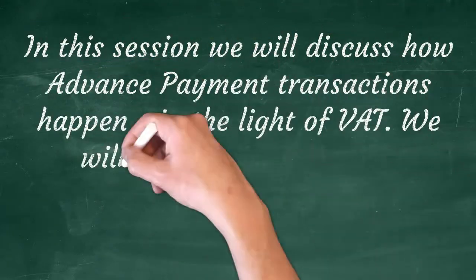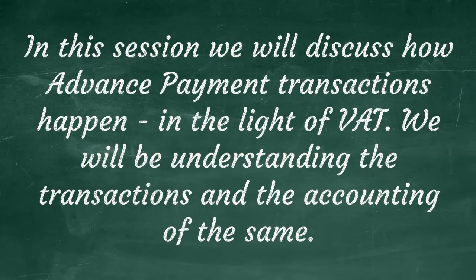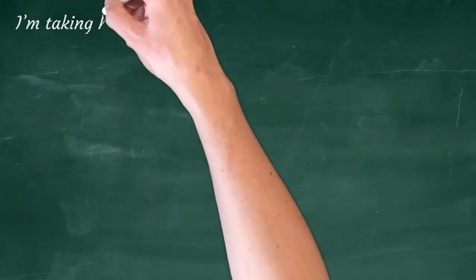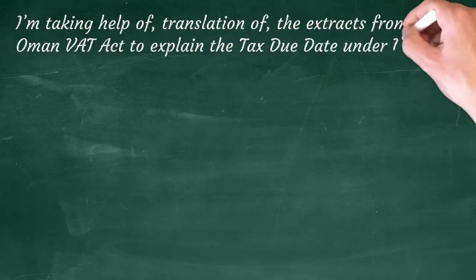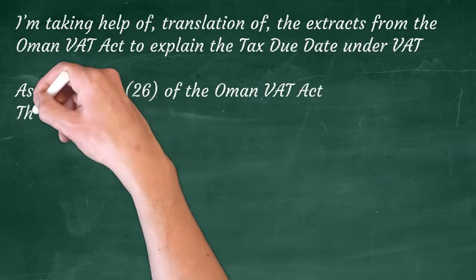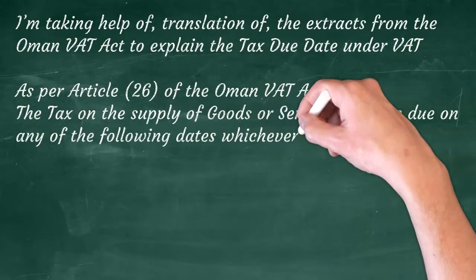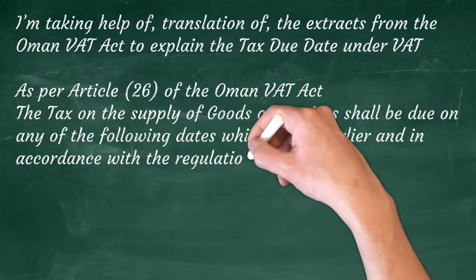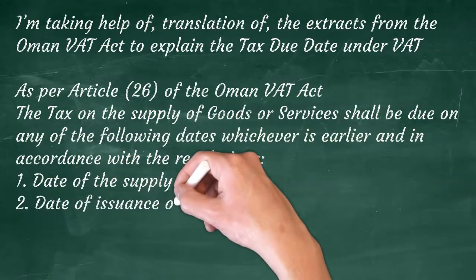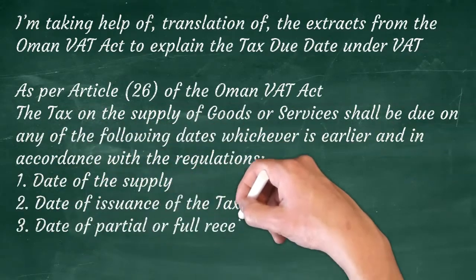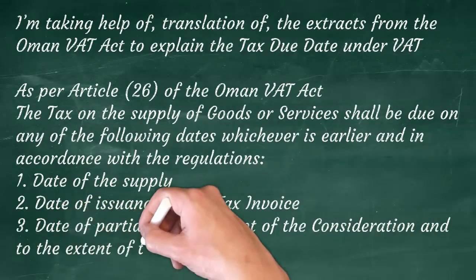Here we will be discussing how advance payment transactions happen in the light of VAT. We will be understanding the transactions and the accounting of the same. I am taking the help of translation of extracts of Oman VAT Act to explain the tax due date under VAT. As per Article 26 of Oman VAT Act, the tax on the supply of goods or services shall be due on any of the following dates, whichever is early and in accordance with the regulations.